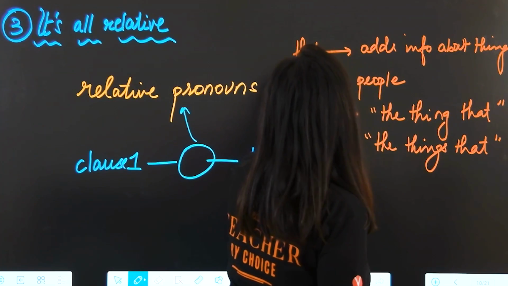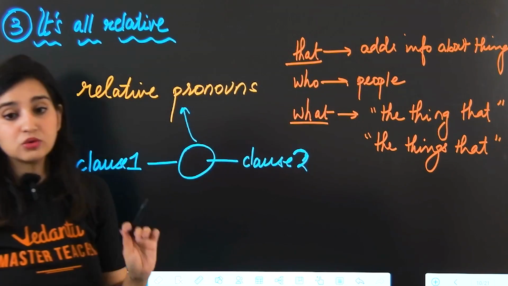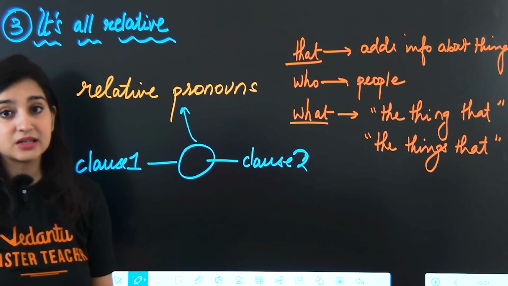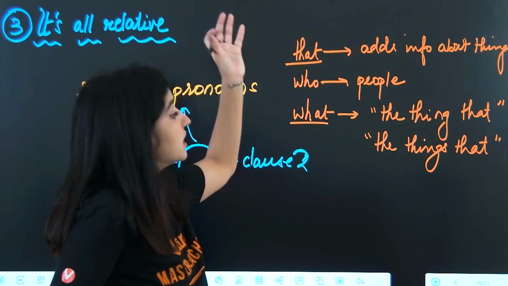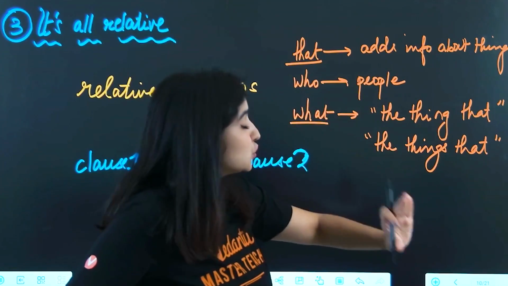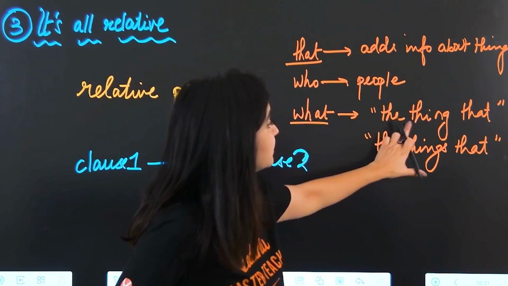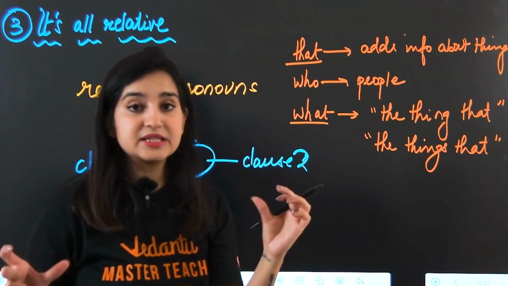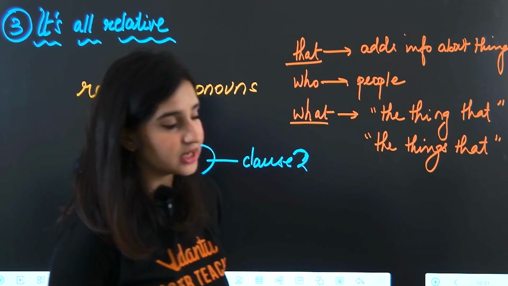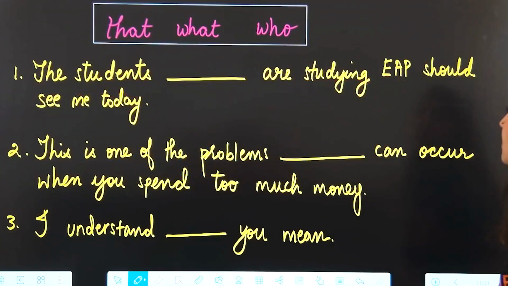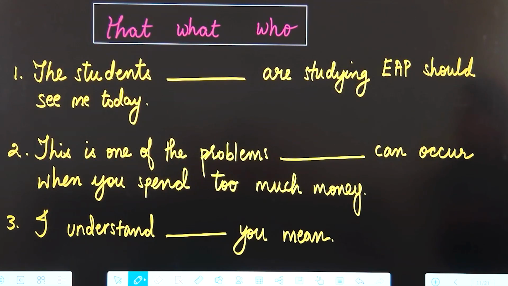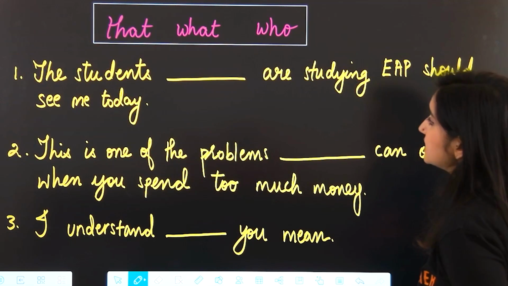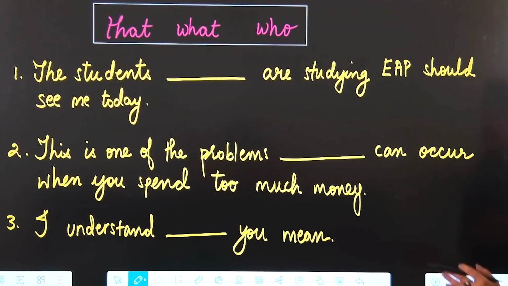Now to clearly understand the difference between these two, we are going to look at examples and then it will be all clear. But one thing I want you to remember is that when it comes to what, just know that you can substitute it with the thing that, and if the sentence makes sense, that means you have used what correctly. So here we have three sentences. We have to add that, what, or who here. Okay? So first sentence, the students blank are studying EAP should see me today.